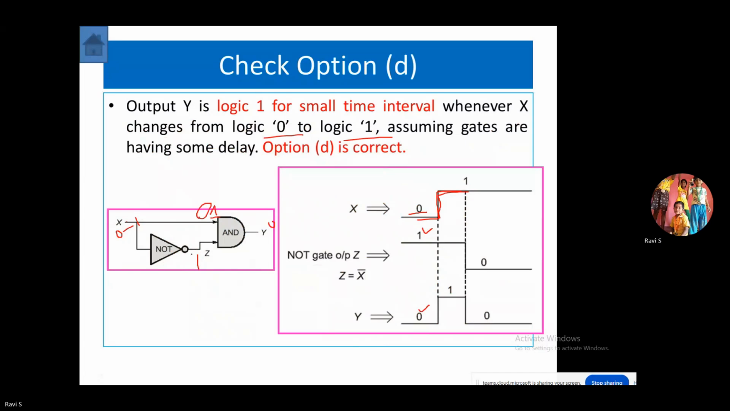But this input changing to 1 has to change the NOT gate output to 0, right? That change in the output of the NOT gate to 0 will take place only after 3 nanoseconds, let us assume. Because of that, both the inputs are high for a momentary time. So your output for the 1-1 combination goes to 1. After 3 nanoseconds, because the NOT gate output changes to 0, the output once again comes back to 0. So for a moment, a logic 1 transient takes place, according to option D. So option D is correct. Thank you.